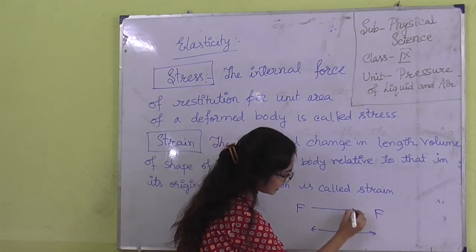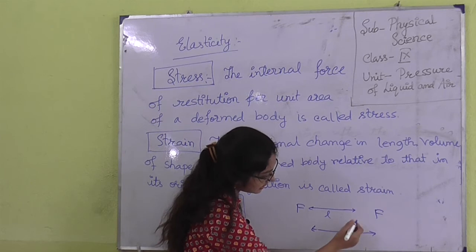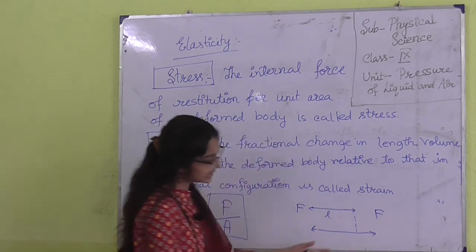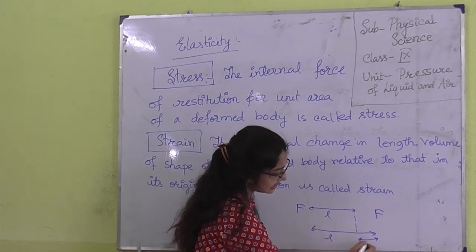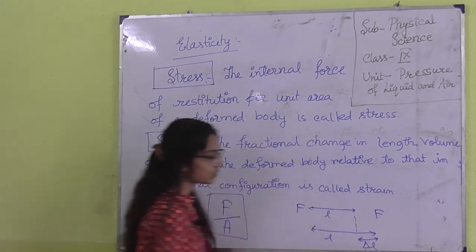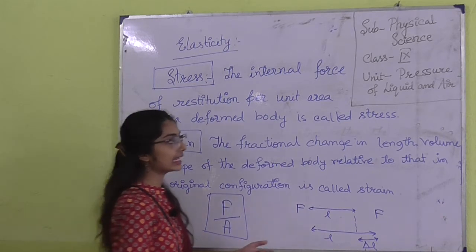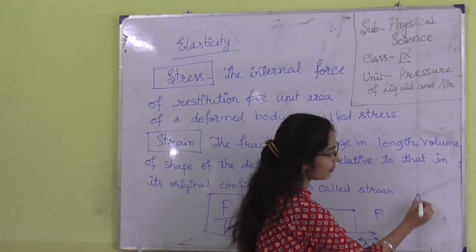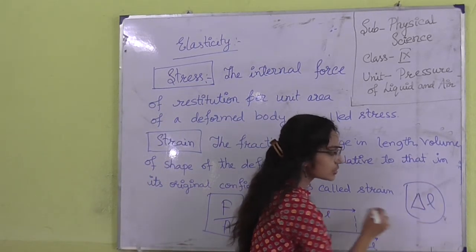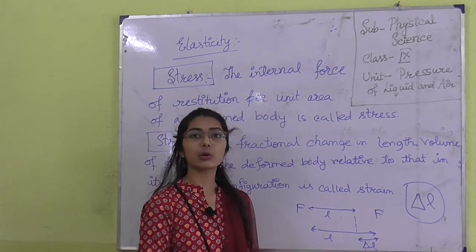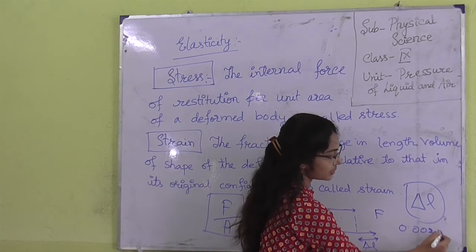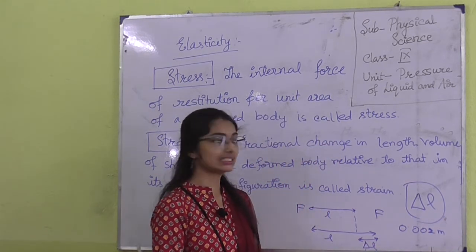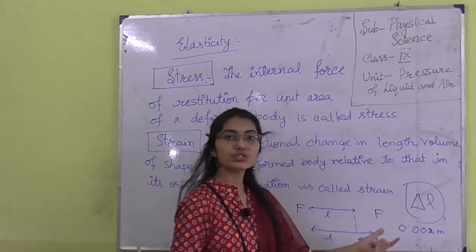The original length was this L, and the change in length, that is occurring due to this stress, is del L. Del is a symbol that is used for small change. Small change means very small change, maybe this is 0.002 meter. So for this type of small change, we use the del symbol.